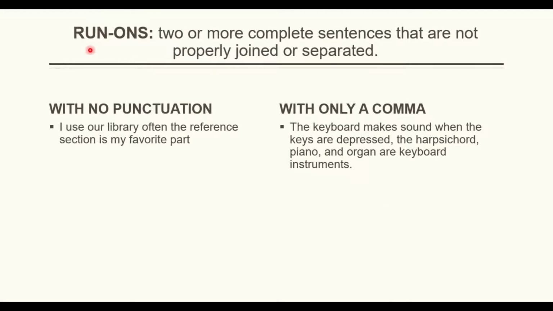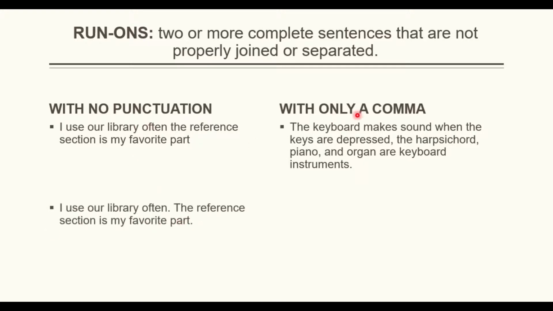Now, finally, we have run-on sentences. They are overcrowded sentences. That means they have too much information, some of it unnecessary, or they're not properly joined or separated. In the sentence, we can see that we don't have a final period and one more is missing. Listen: "I use a library very often. The reference section is my favorite part." Okay, actually we have two sentences. I can finish the first sentence at the word "often," and I can say, "I use a library often." Period. "The reference section is my favorite part."